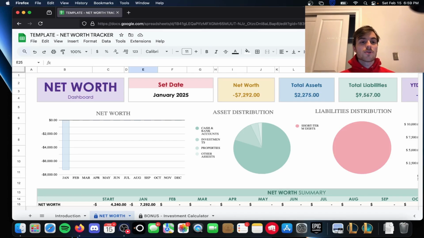On today's video, we're going to be looking at my new net worth tracker that's available for you guys to start tracking your net worth, tracking your debts and your assets, and just get on top of where your finances are at overall and what your value financially is.